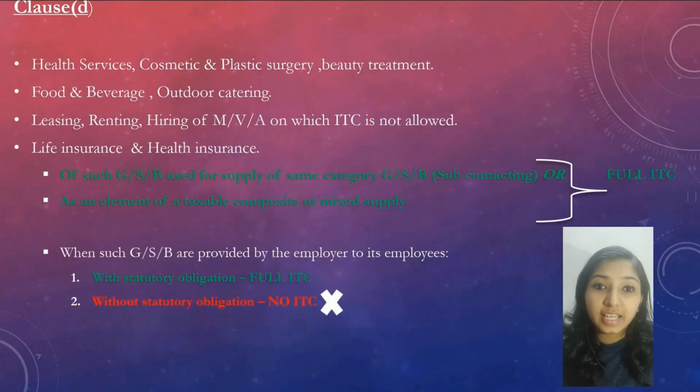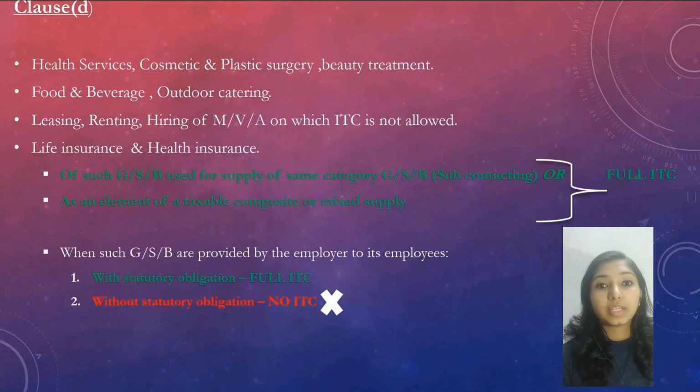Services like health services, cosmetics and plastic surgery, beauty treatments, food and beverage, outdoor catering, leasing, renting, hiring of motor vehicle, aircraft, air vessels on which ITC is not allowed, life insurance and health insurance services. ITC can be 100% availed if such goods or services or both are used for supply of the same category of goods or services or both.